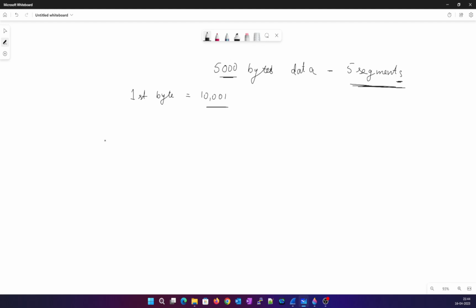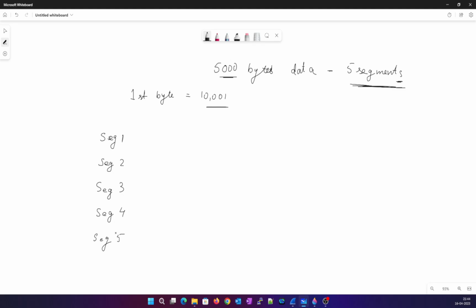So there are 5 segments, so let us note that down. Segment 1, segment 2, segment 3, segment 4, and segment 5.